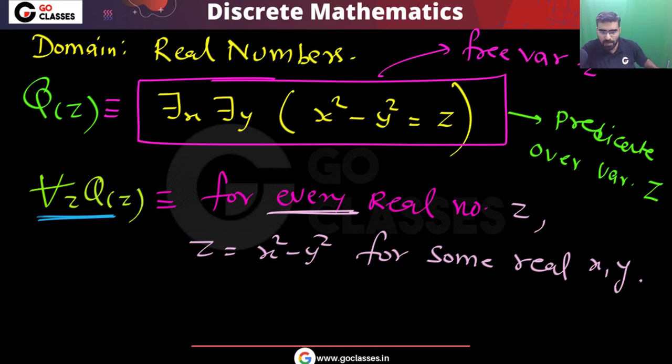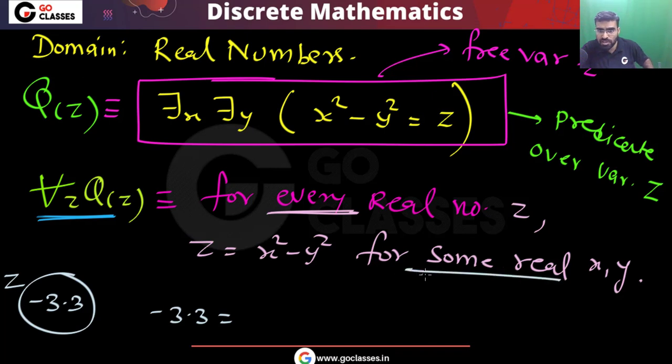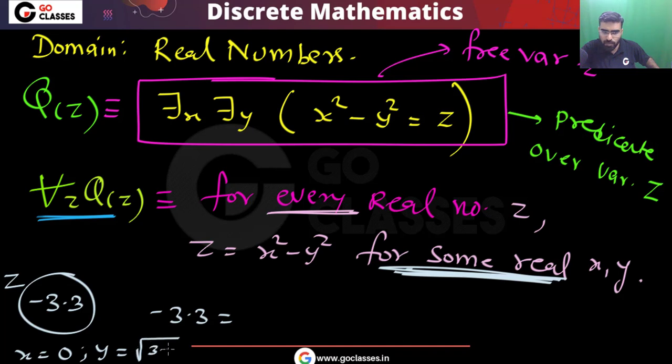So let me tell you, yes, this statement is true. Why is this statement true? Because you take any real number z. For example, let's assume you take this real number minus 3.3. Now you can notice that this is equal to x square minus y square for some real x comma y. So for this z you can take x equal to 0 and y equal to square root of 3.3.